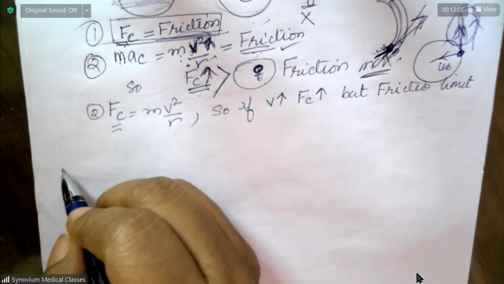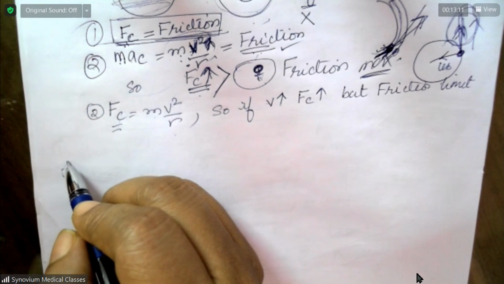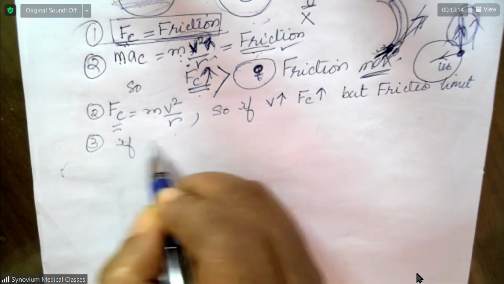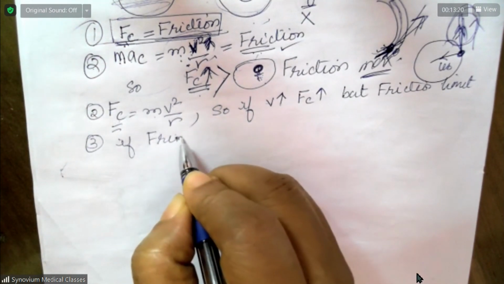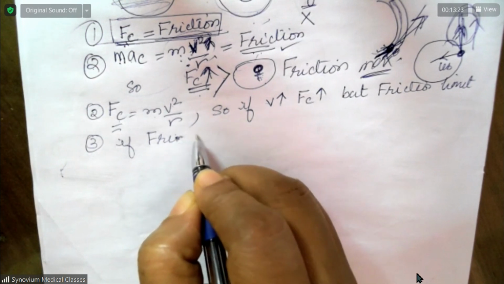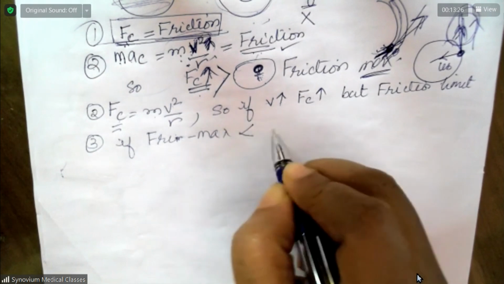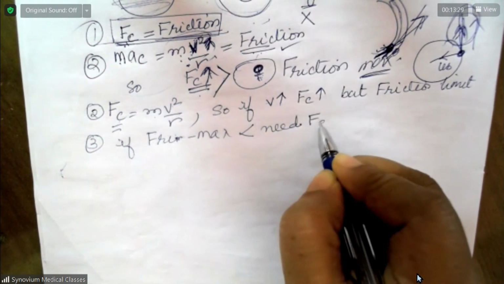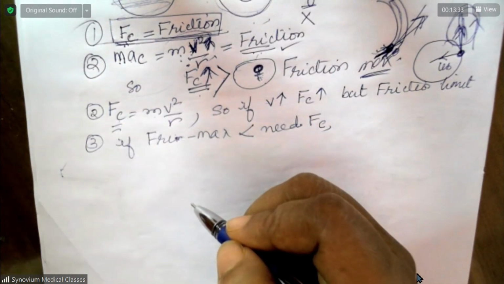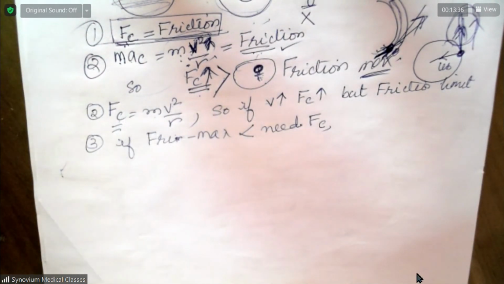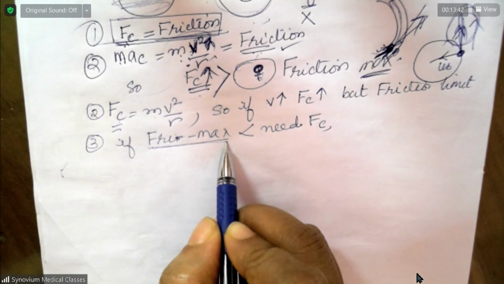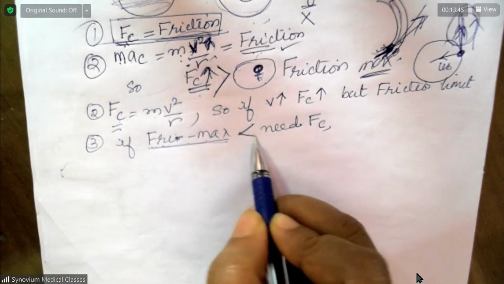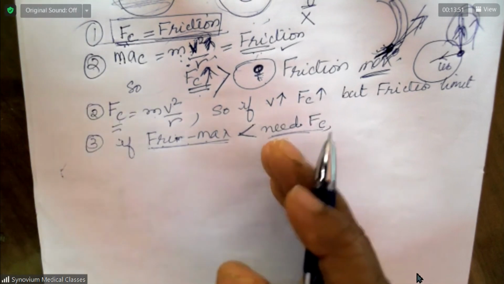Third point, if the maximum friction becomes less than the needed centripetal force, right?